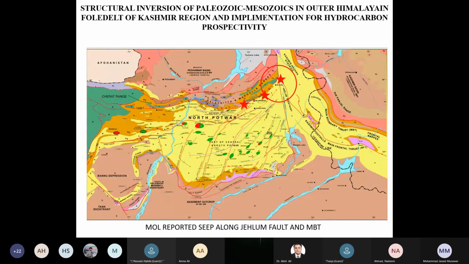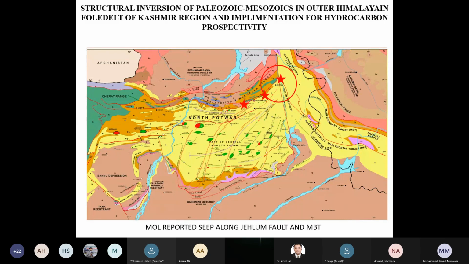Another slide from Kohat-Potwar and then to the Kashmir basin: the asterisk and the circle area show the presence of a seep very close to Muzaffarabad. Again, that has been documented by the MOL workers when they were working in their own block. But the rest of the oil seeps have been documented in the past by many authors. You can see the oil seeps along the MBT. There are more oil seeps in the basin.